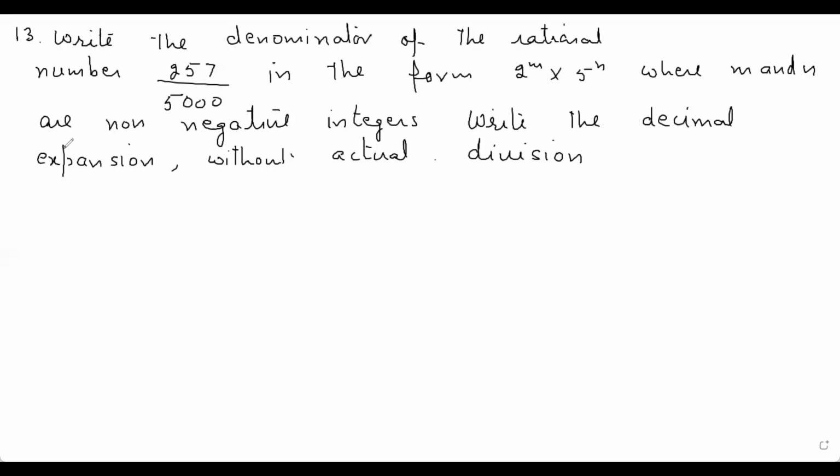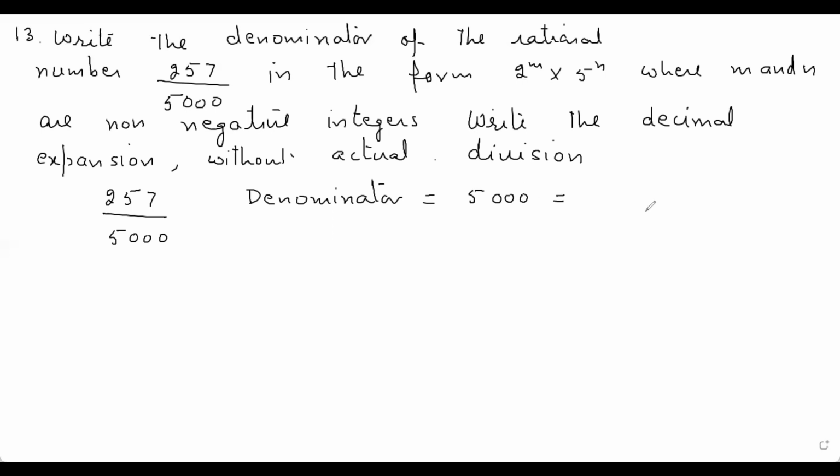Now the 13th question is, write the denominator of the rational number 257 upon 5000 in the form 2 raised to power m into 5 raised to power n, where m and n are non-negative integers. Write the decimal expansion without actual division. Now our rational number is 257 upon 5000. This is the numerator, this is the denominator. So the denominator is 5000.